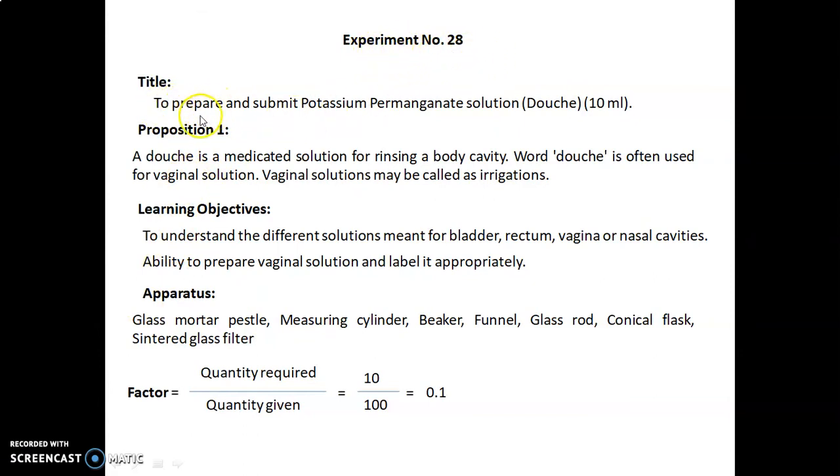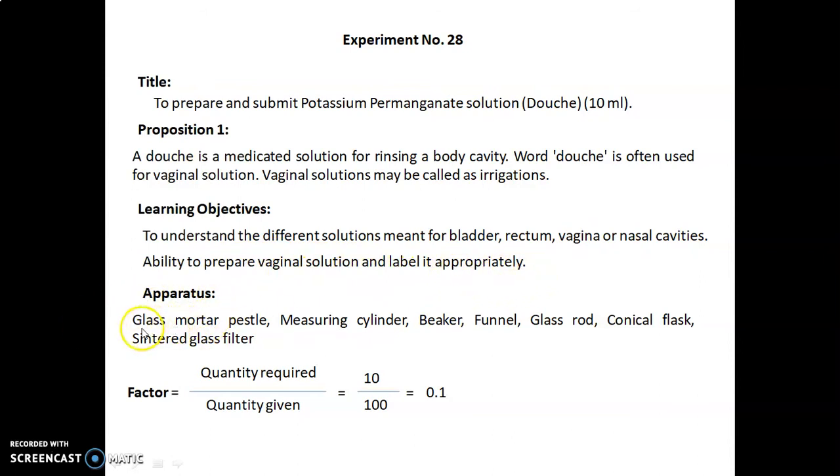The title of today's experiment is to prepare and submit potassium permanganate solution douche, 10 ml. Proposition 1: a douche is a medicated solution for rinsing a body cavity. The word douche is often used for vaginal solution. Vaginal solutions may be called irrigations. The learning objectives of today's experiment are to understand the different solutions meant for bladder, rectum, vagina or nasal cavities, and the ability to prepare the vaginal solution and label it appropriately.